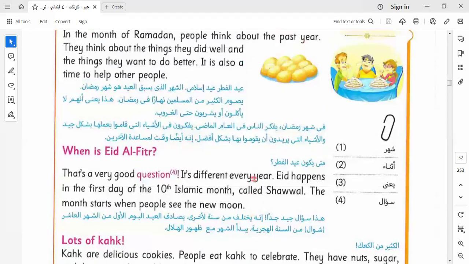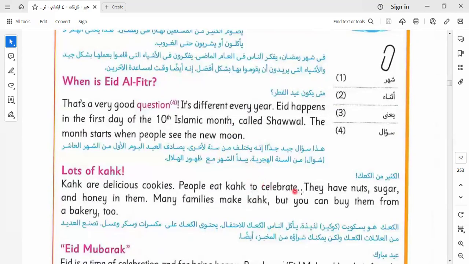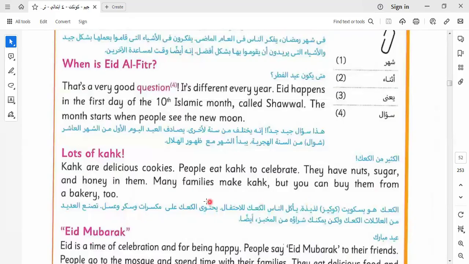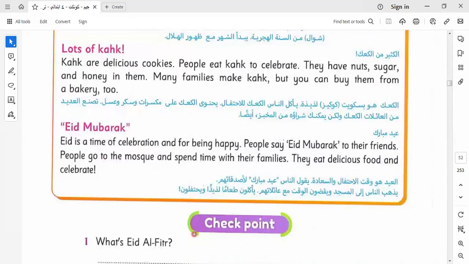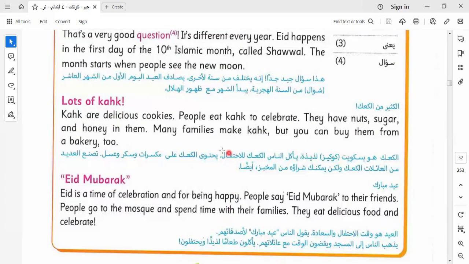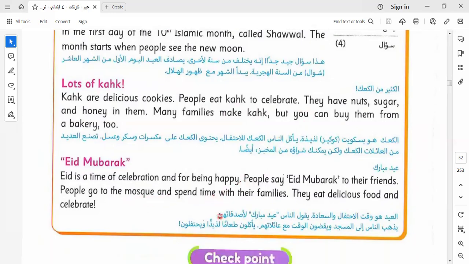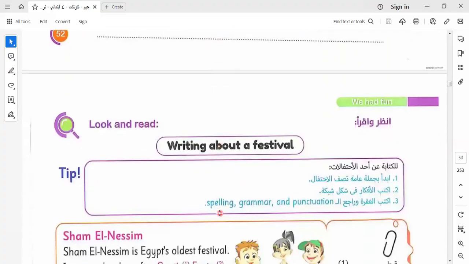By eating kahk. Many families and people eat kahk to celebrate, and they also go to the mosque and spend time with their families. This is the celebration of Eid al-Fitr.